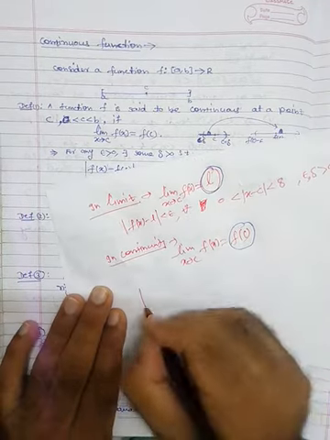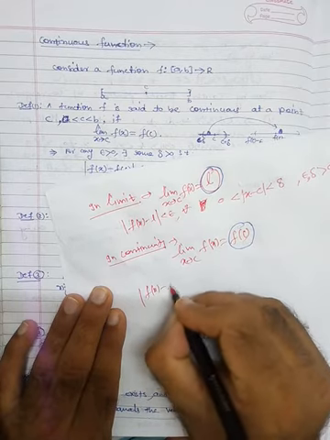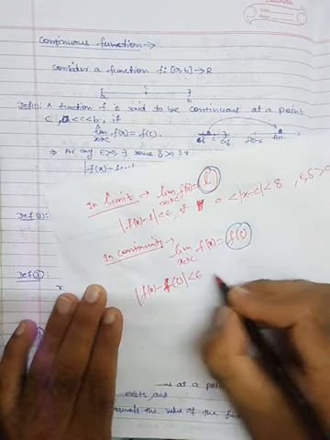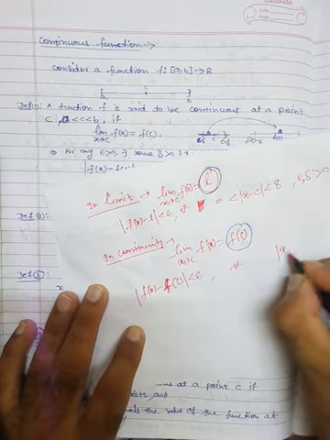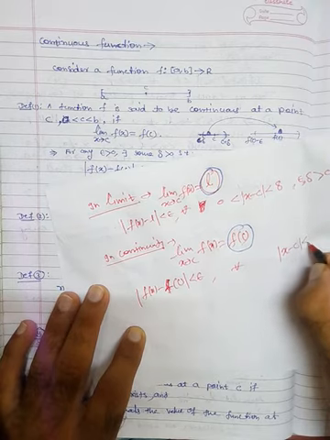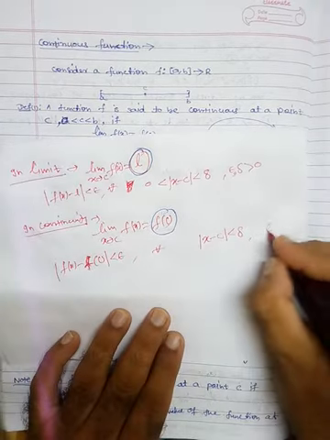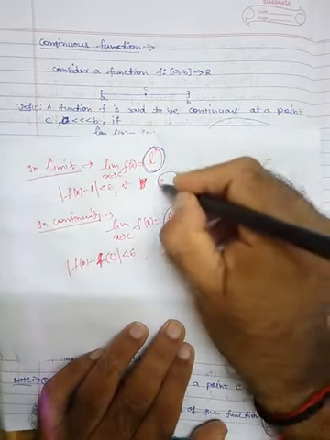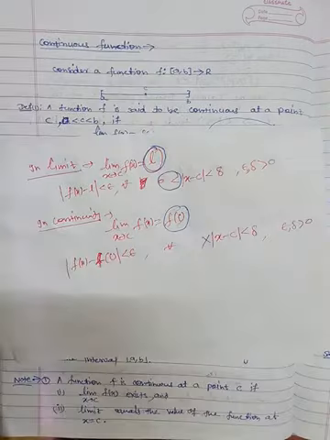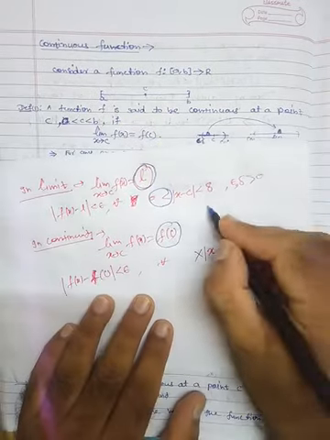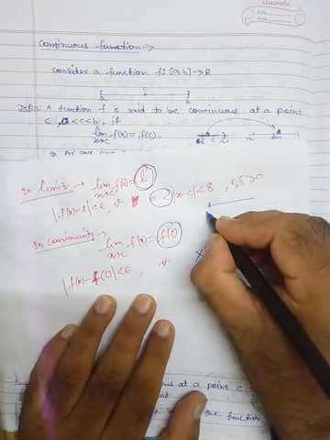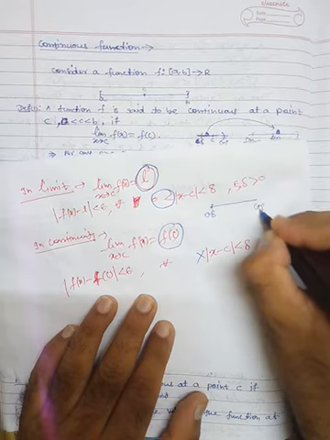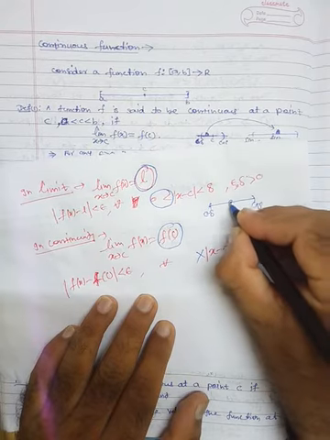Second, magnitude of f of x minus f of C is less than epsilon for all x with magnitude of x minus C less than delta, where obviously epsilon and delta are greater than 0. Another difference is this: here we have c minus delta to c plus delta, and here there is a hole.